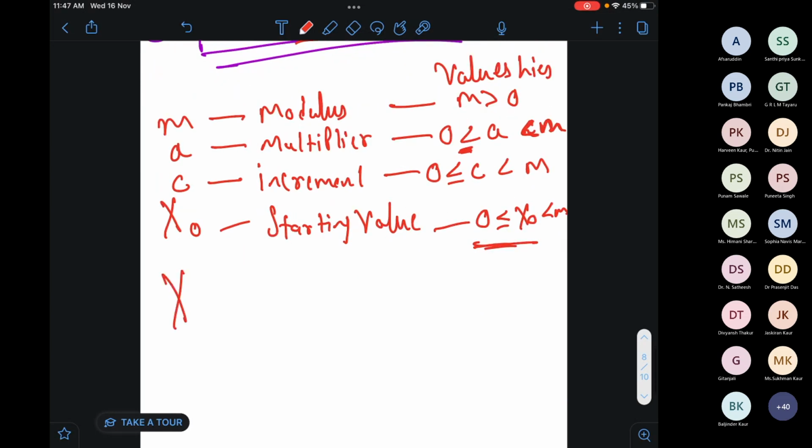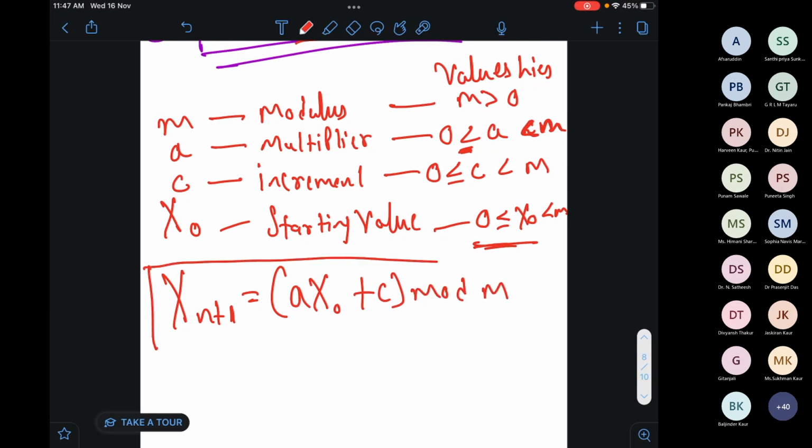The very important equation is this: a x naught plus c. So this is my equation, equation 1. By using this equation, I'll get pseudo random numbers.